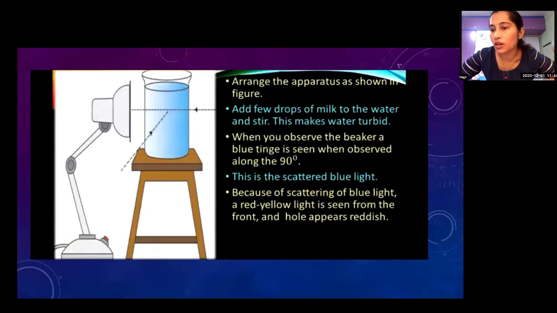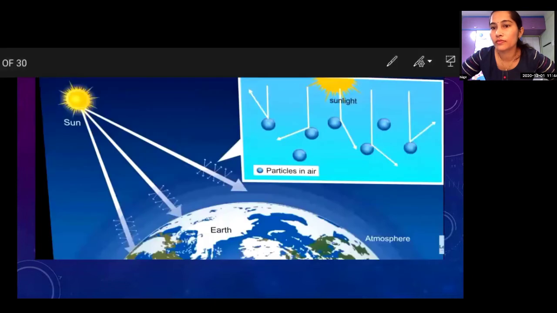On this phenomenon, there are some interesting effects that happen in our surroundings. We will see those effects. This is one important phenomenon in our surroundings. Our atmosphere has many gases, and some dust and tiny particles are present there.